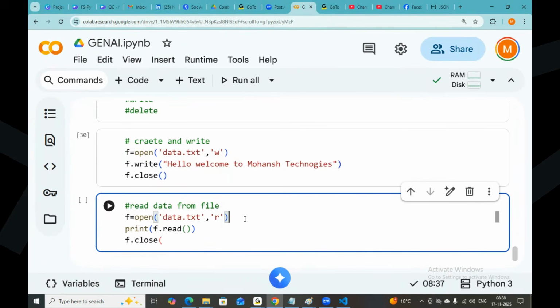Can you see this? What is happening, guys? f is equal to open of data.txt. One second, guys.